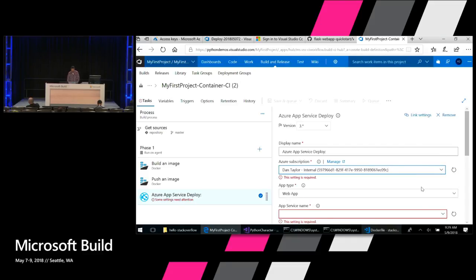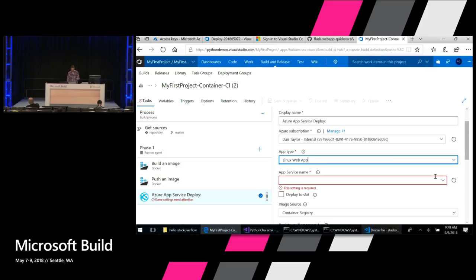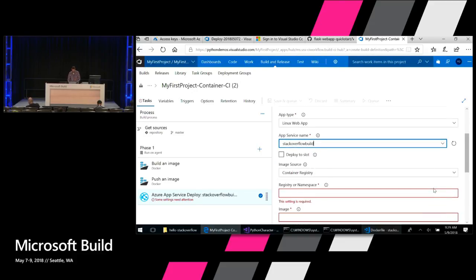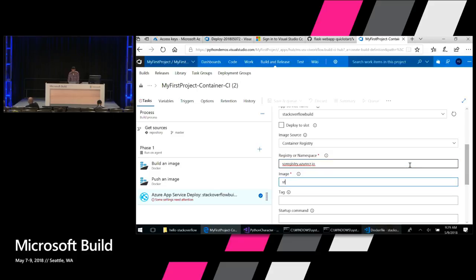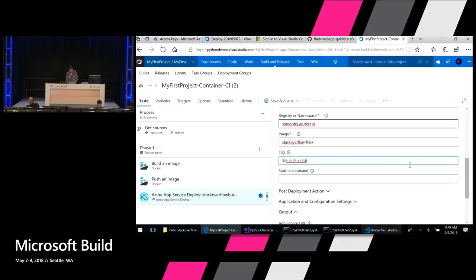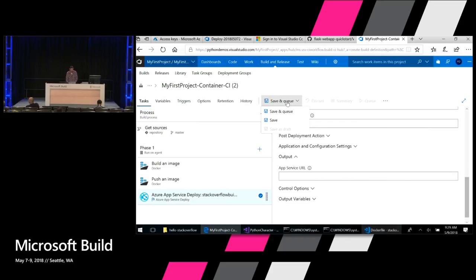Again, deploy to my subscription. We need to set the web app to a Linux web app because we're running on top of Docker. And then we're going to pick the app service Stack Overflow build that we just created and fill in, again, the same parameters. So that's our container registry, and our image name is Stack Overflow-Flask. And then the tag is that build ID variable that we've created. So now that I've defined this, I can just hit save and queue.